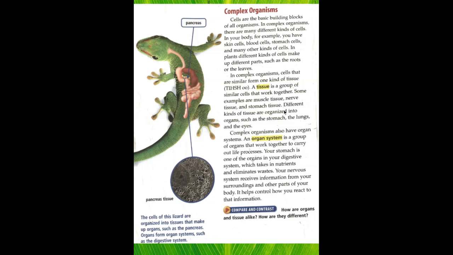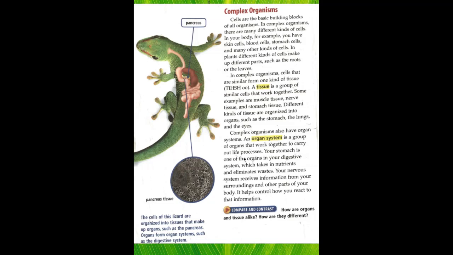So let's pause for a moment right there. So here we have the intestines. They are made of their own types of cells. Different kinds of tissues are organized into organs, such as the stomach, the lungs, which is here, and the eyes. Complex organisms also have organ systems. An organ system is a group of organs that work together to carry out life processes.